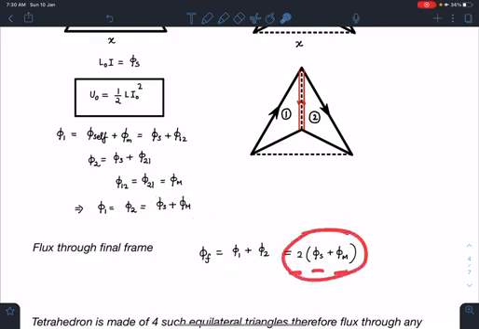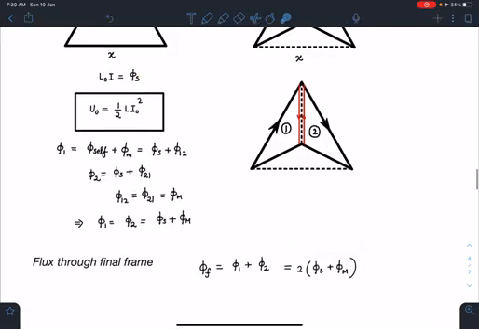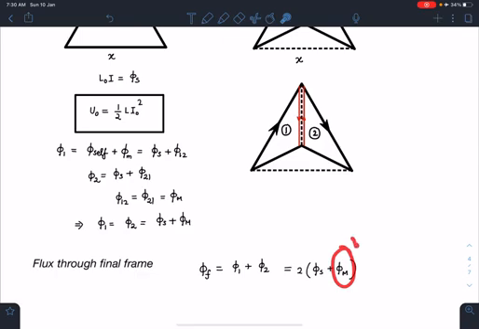Phi self is known to us, that is L naught I. So somehow I need to find out this phi m, the mutual flux. I have to find the flux passing through one triangle due to another triangle. And in case of the tetrahedron, all are symmetrical, so we will be using that entire geometry here.